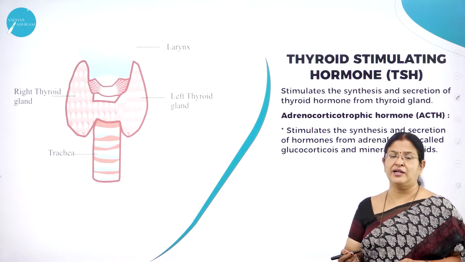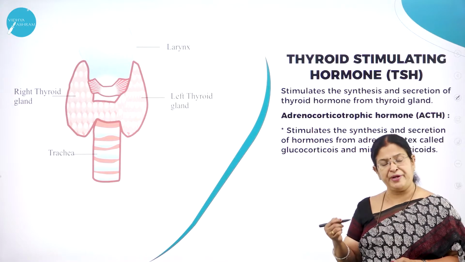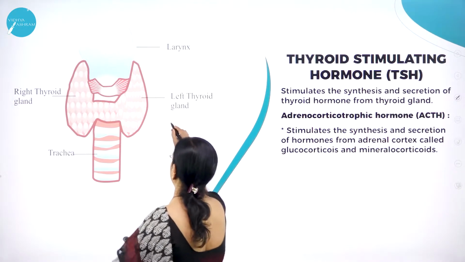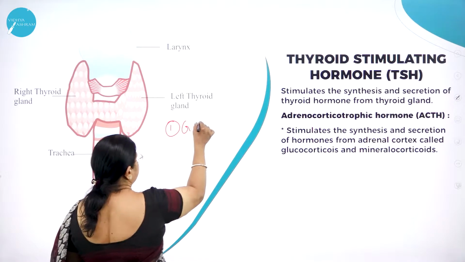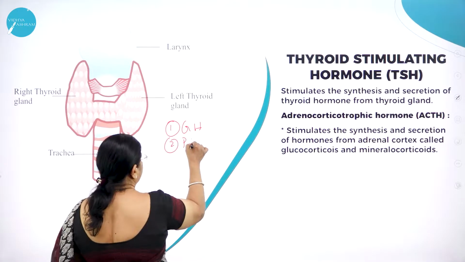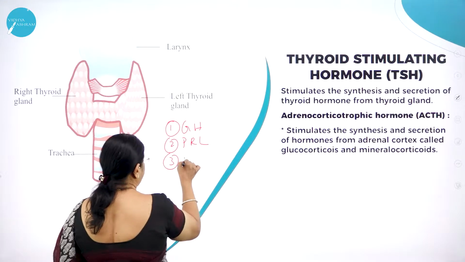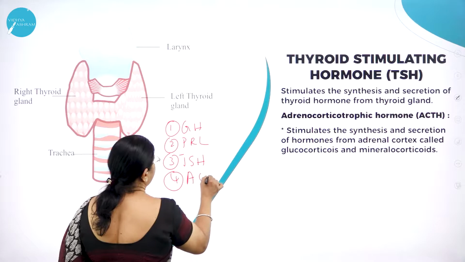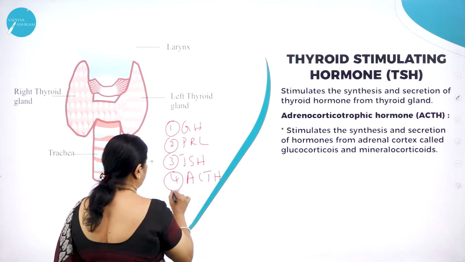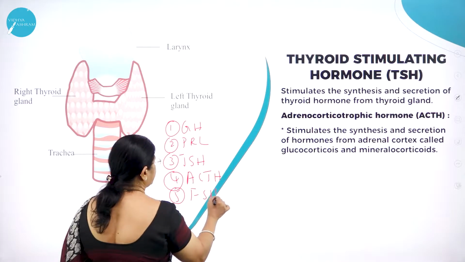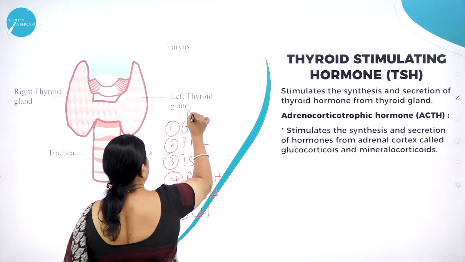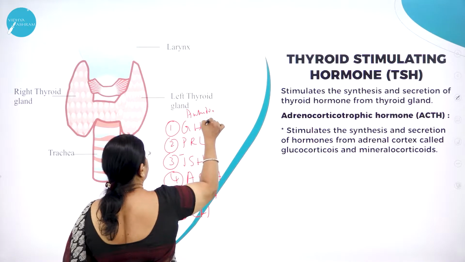It produces hormones of its own kind like GH, as we studied in the last session, and PRL, that is prolactin, then TSH, thyroid stimulating hormone, ACTH, adrenocorticotropic hormone, then FSH, then LH. This is about the anterior pituitary.